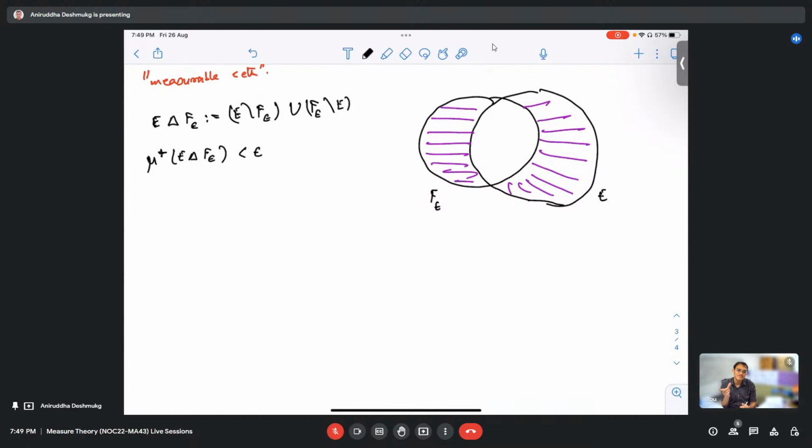Yes, a measure whose values are between 0 and 1. The only thing a measure has is that it has to be finite, right? No, why? The Lebesgue measure, the length function, is infinite. The length of the real line is infinite. It need not always be finite. But when we say that mu has to be finite, what do we mean by that? Because mu is a measure. If we are saying that mu is finite, it means that for every subset the value is finite.